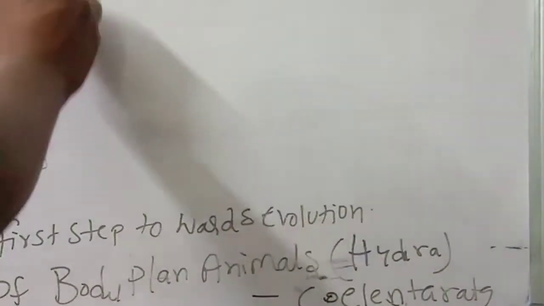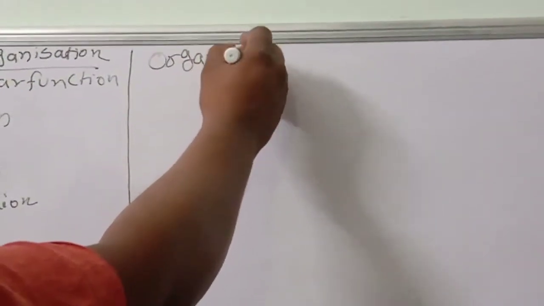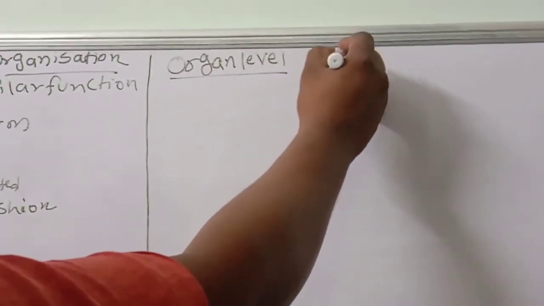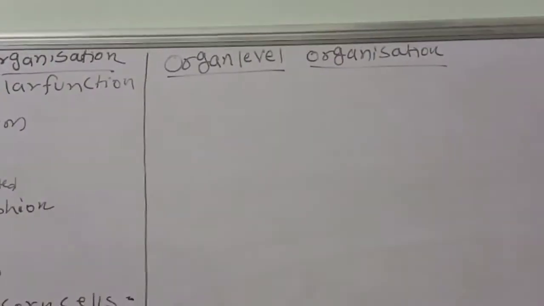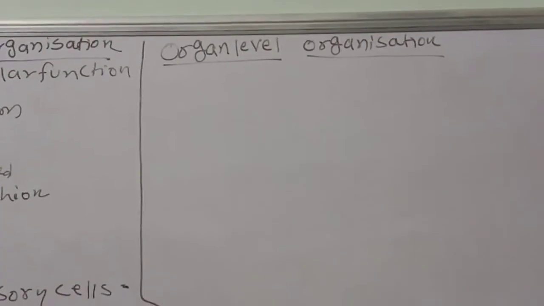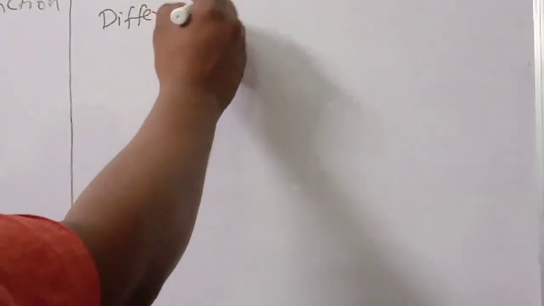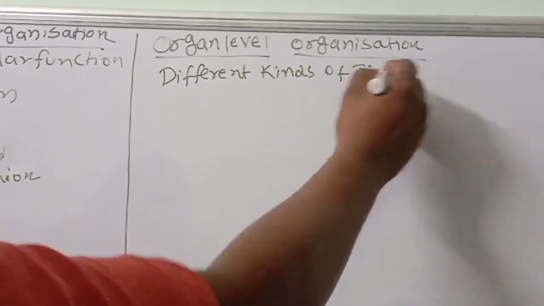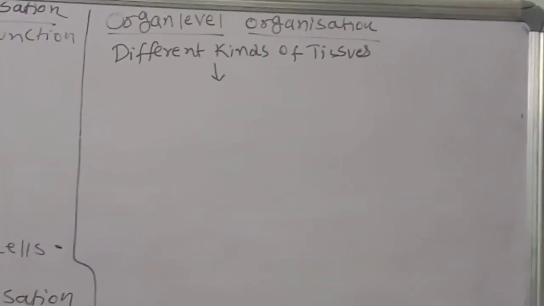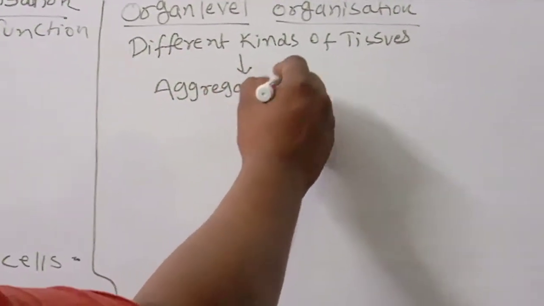Okay, the next one we are going to discuss is organ level organization. What do you call organ level? Tissue level, then organ level organization. This is also very important. In organ level organization, different kinds of tissues aggregate to form organs.